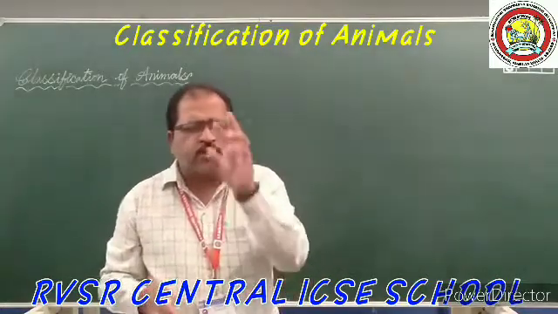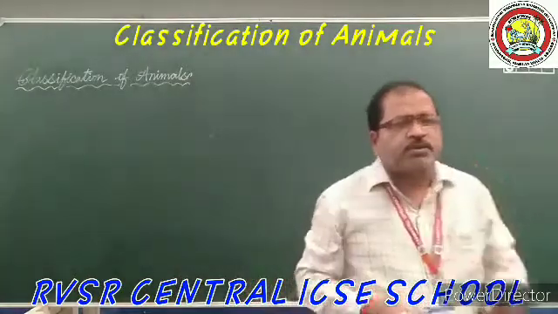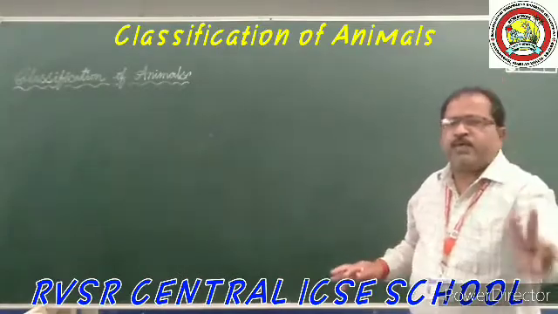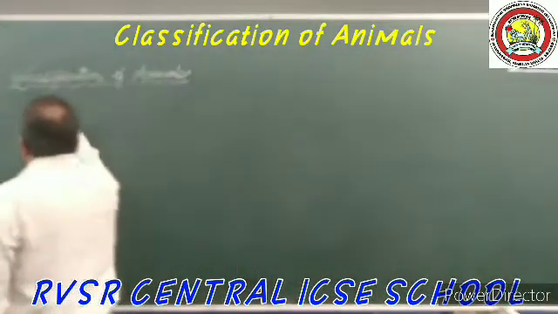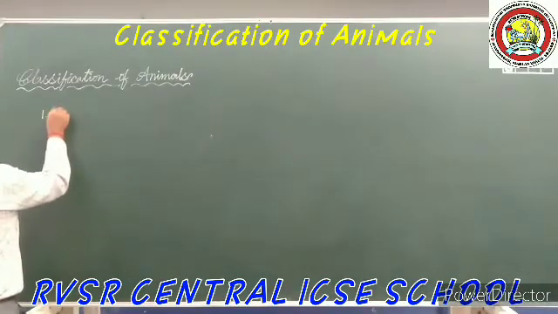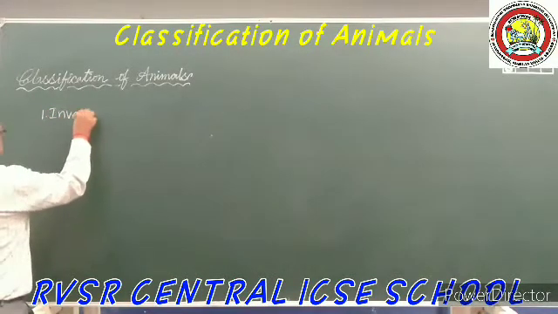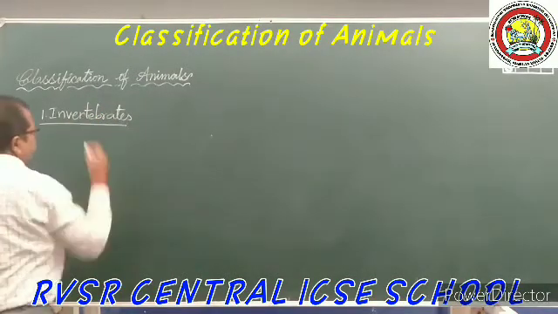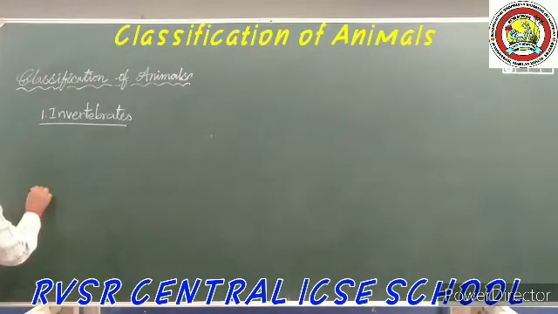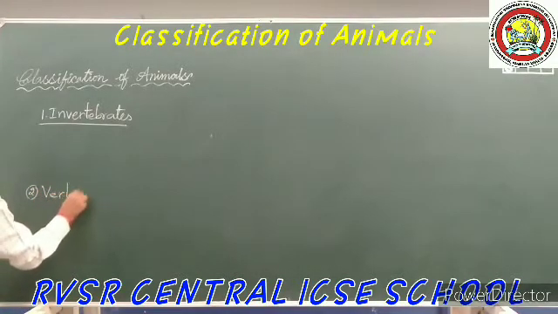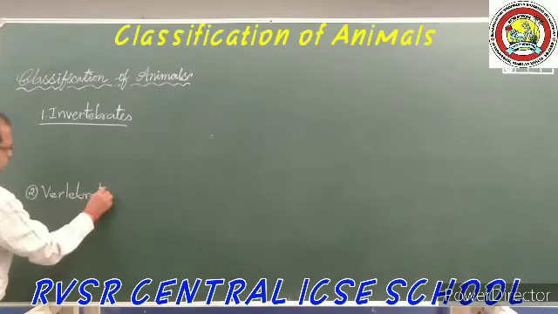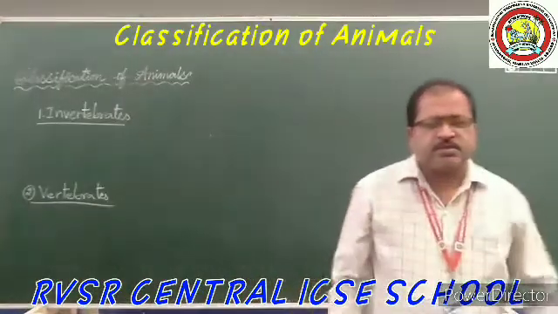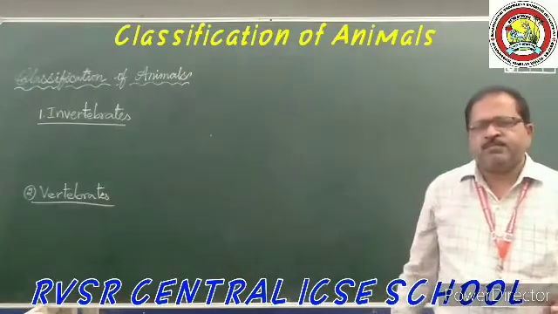Based on the presence of the vertebral column, the total animals are classified into two basic groups: invertebrates and vertebrates. Basically these two groups are there.